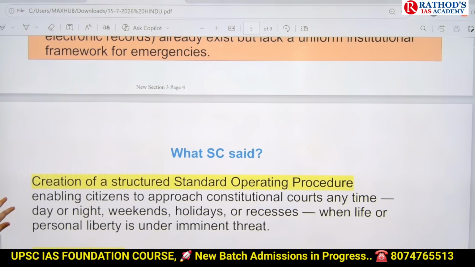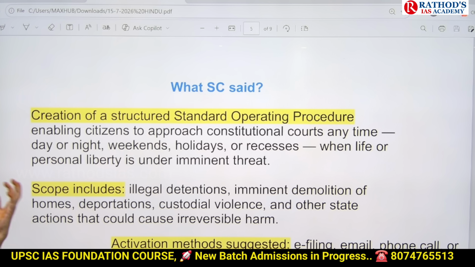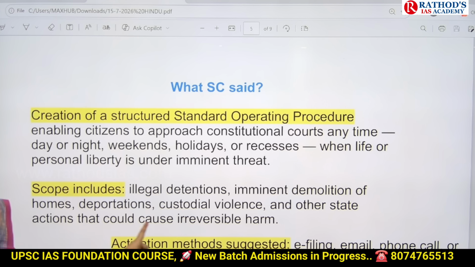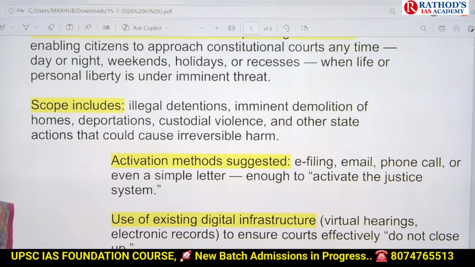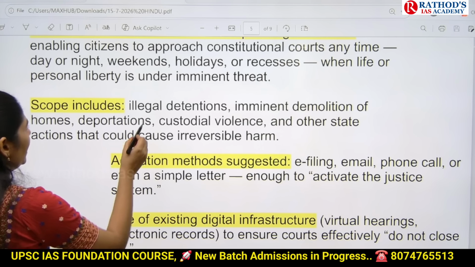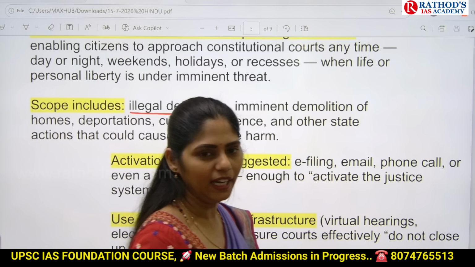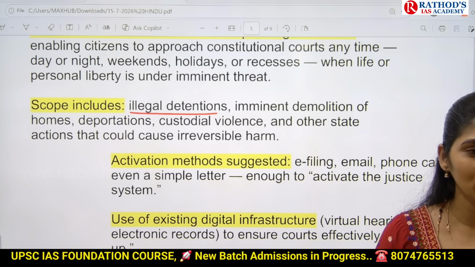Okay, now what exactly Supreme Court said is, yes, we are going to create standard operating procedure so that we can provide justice day or night, even on weekends, even on holidays, or even when Supreme Court is in recess. So that time also we can provide justice. And next one is, so what are the cases that they are going to take? They will not take every case. They are going to take the cases like illegal detentions, especially across this border area, India and other country borders. We will be having the problem of illegal migration. There will go for detentions.